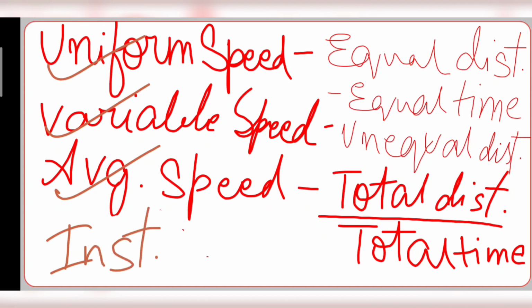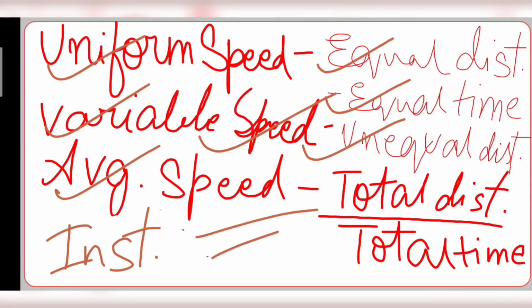In uniform speed, the body will cover equal distances in equal time intervals. When it's variable speed, it will cover unequal distances in equal time intervals or unequal distances in unequal time intervals. When it's average speed, the total distance divided by the total time taken is the average speed. So uniform speed is equal distance covered in equal time. Variable speed is unequal distance covered in equal time or unequal distance covered in unequal time intervals.